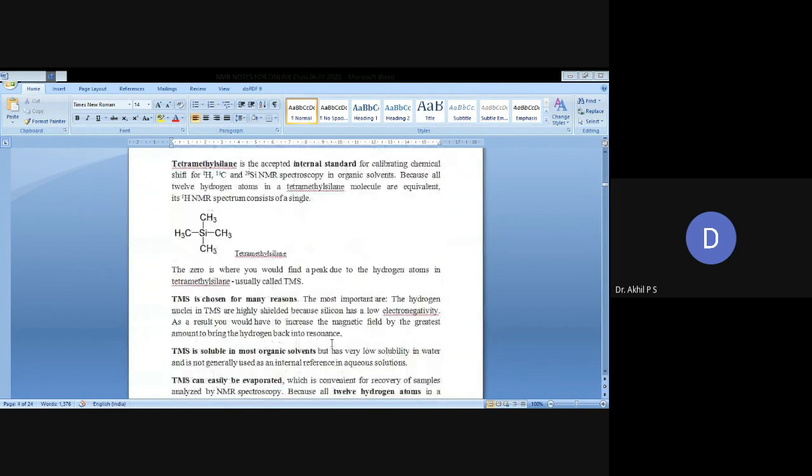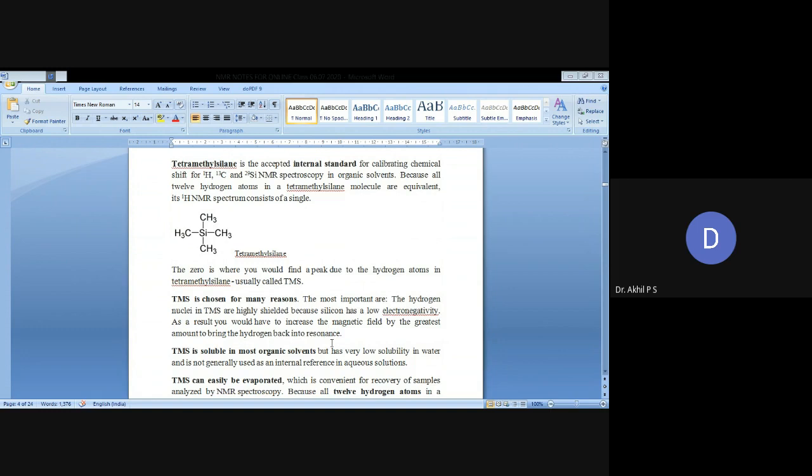Next, the internal standard used in NMR spectroscopy. Tetramethylsilane is accepted as the internal standard for calibrating the chemical shift for proton and C13 NMR spectroscopy in organic solvents, because all 12 hydrogen atoms in the tetramethylsilane molecule are equivalent. It is also set at zero value. It is also known as TMS.